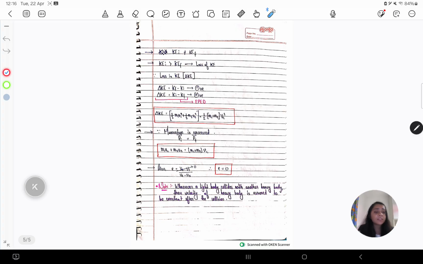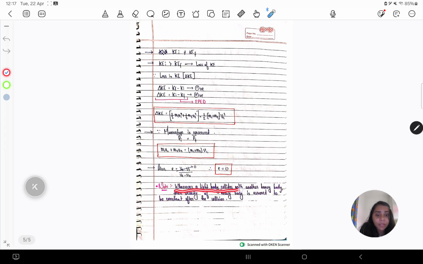Why? Because there is no velocity of separation. Think about it. Both the bodies come together and they keep on moving with the same common velocity vc. So if they both have the same velocity at the end, then the velocity of separation will be 0. And if the velocity of separation is 0, then the coefficient of restitution, which is the ratio between the velocity of separation and velocity of approach, will also be 0. So for perfectly inelastic collision, the coefficient of restitution is 0.